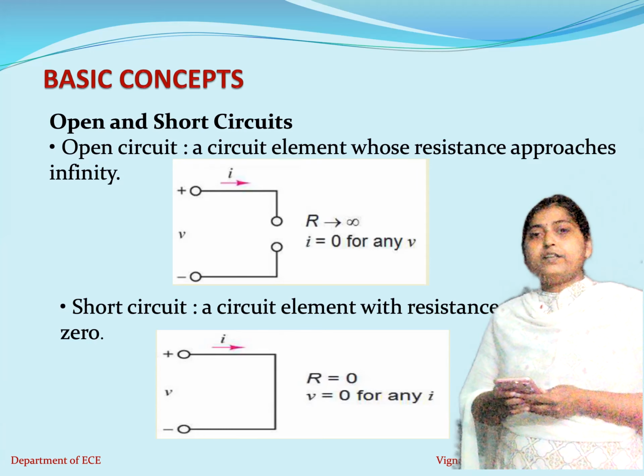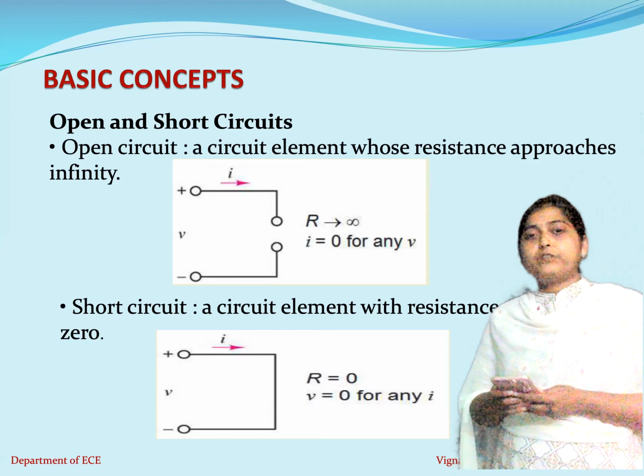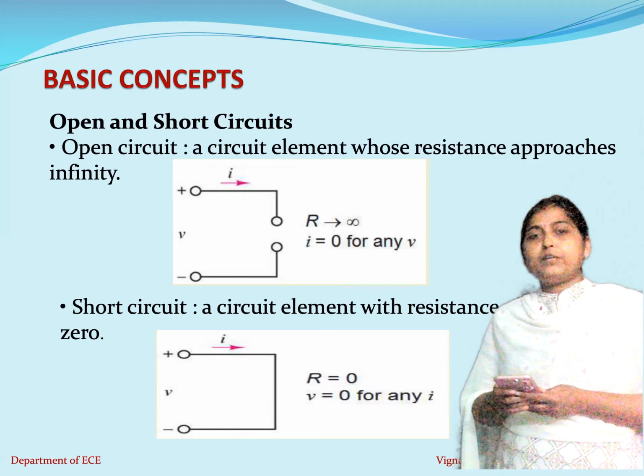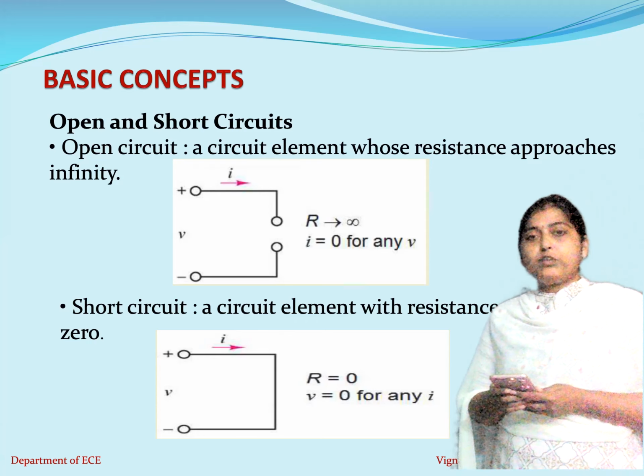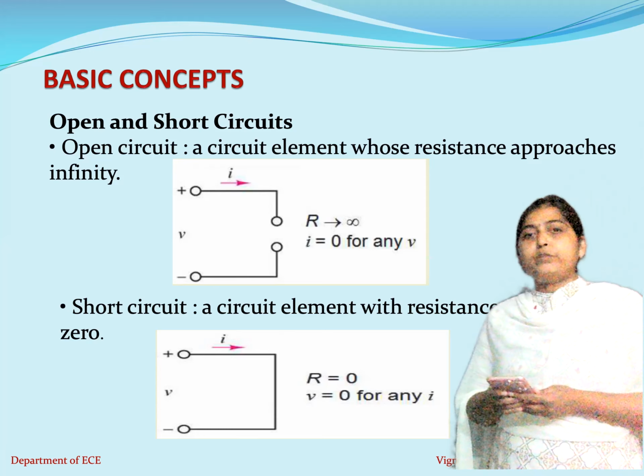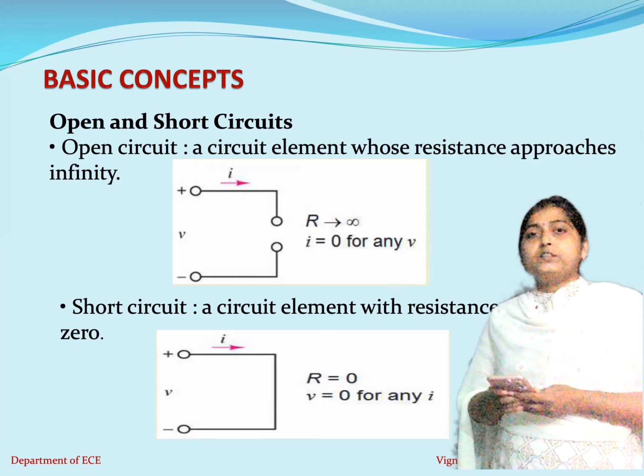So when the resistance value becomes infinity in any part of the branch, then the current which is flowing through the circuit will become zero according to Ohm's law, that is I is equal to V by R, where when R approaches infinity, then I will become zero. Under certain circumstances, your circuit will behave like an open circuit.